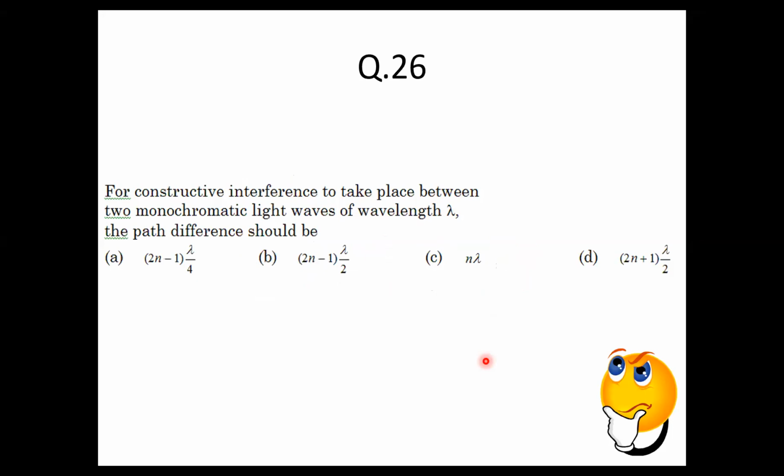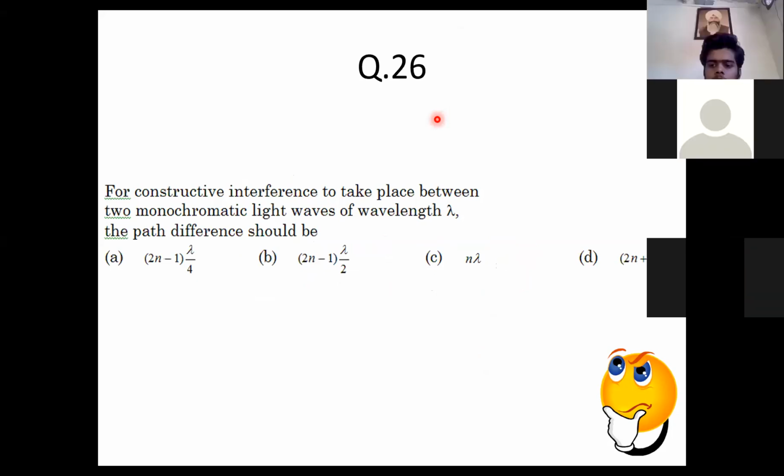Question number 26. For constructive interference to take place between two monochromatic sources, what should be the path difference? For constructive, obviously everyone knows the answer. It should be option C. I hope you got it right. Next,